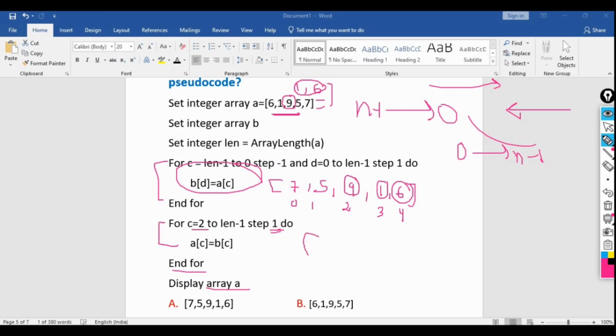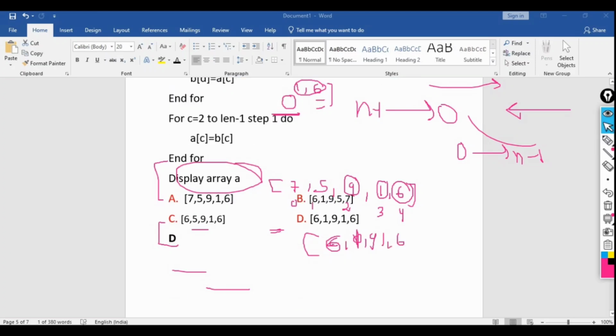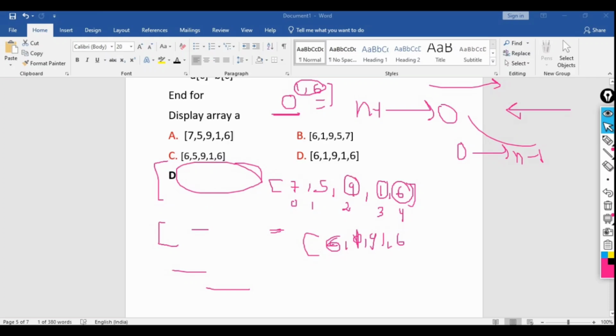So what will be the final array here? 6, 1, 9, 1, 6. So the final output will be 6 1 9 1 6. So the D option is the correct option. So I hope you all are able to understand.